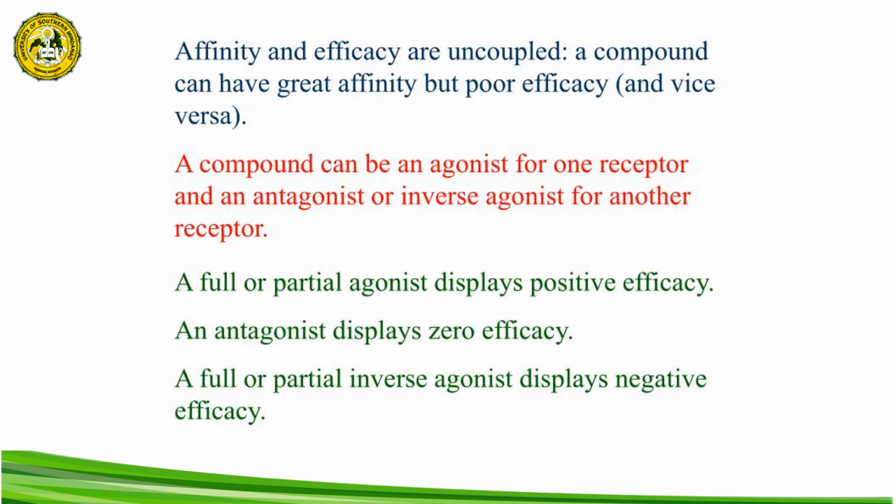As in the previous presentation about the types of drugs based on the drug receptor interaction, we can say that affinity and efficacy are considered to be uncoupled, meaning that a compound can have great affinity but poor efficacy and vice versa. A compound can be an agonist for one receptor and an antagonist or inverse agonist for another receptor. This is true for the mixed agonist-antagonist drug. A full or partial agonist displays positive efficacy, while an antagonist displays zero efficacy or no effect. A full or partial inverse agonist displays a negative efficacy.